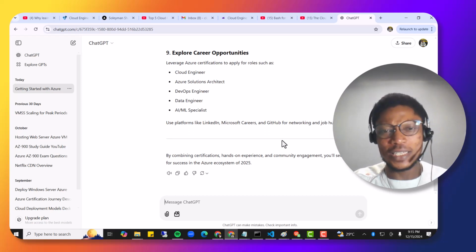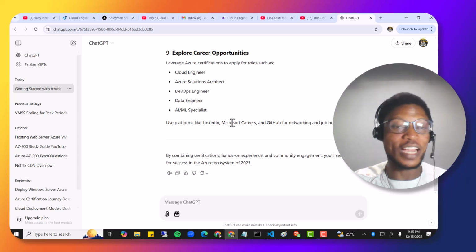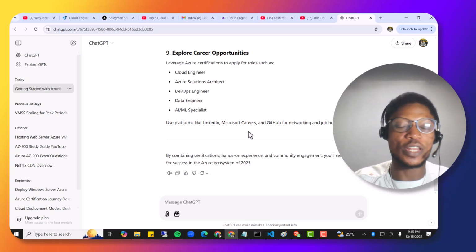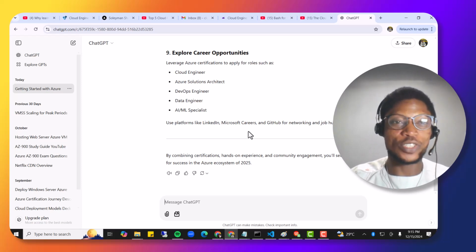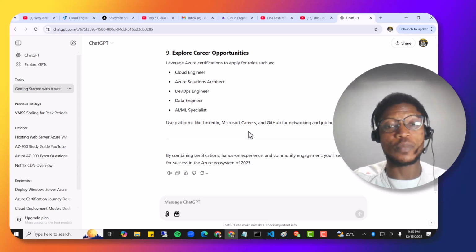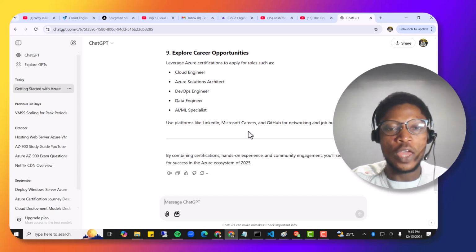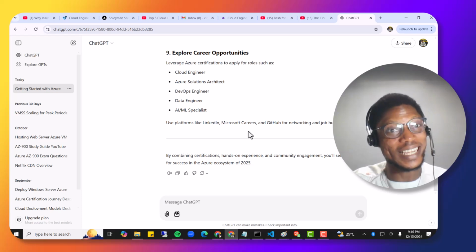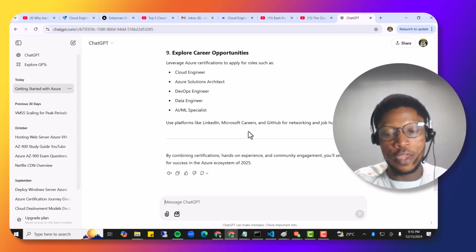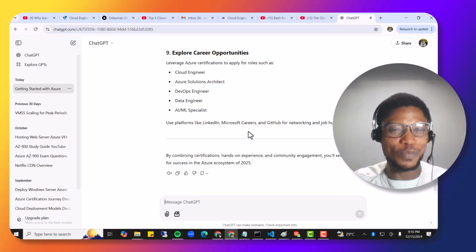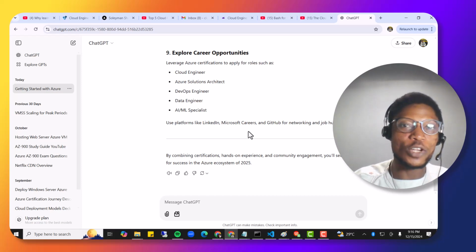Lastly, we have platforms like LinkedIn, Microsoft Careers, and GitHub for networking and job hunting. ChatGPT also gave us some of the platforms that we can use to get started on our journey in 2025. Then, by combining certifications and hands-on experience, like I said earlier, certification won't get you the job, right? It can only put you in the interview stage. But when you don't know how to do some hands-on project in a technical interview, I think that is where you actually have the challenge.